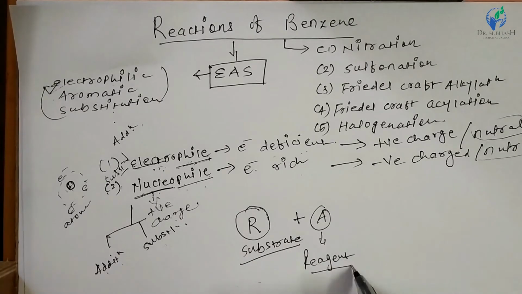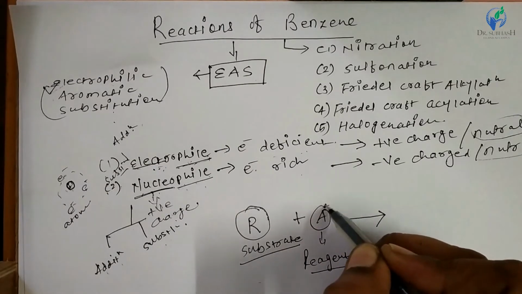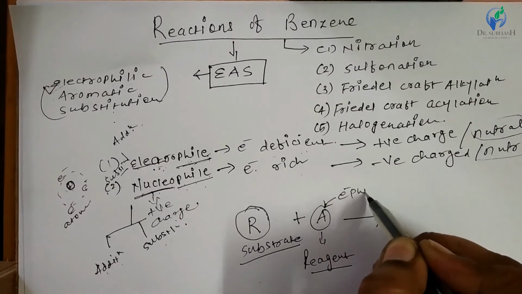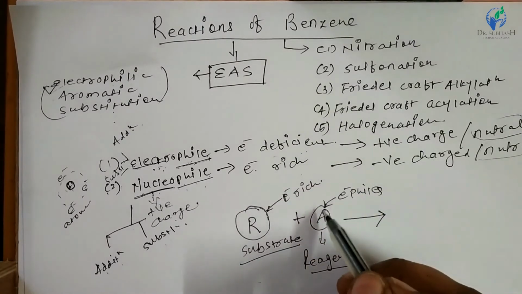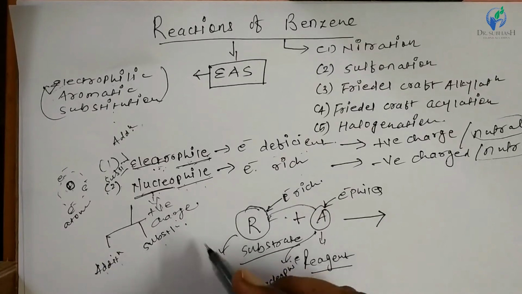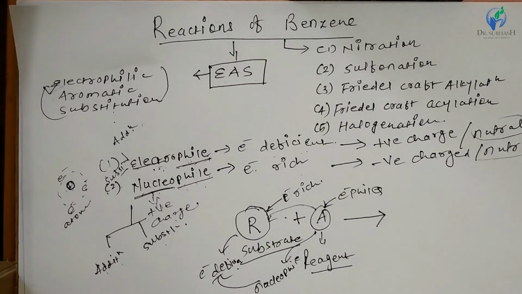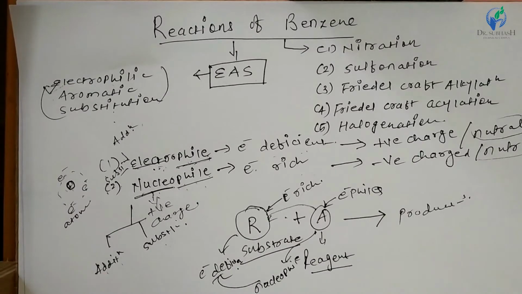When this reagent generates electrophiles, then the substrate acts as an electron rich molecule, so it can easily react with the electrophile. And if the reagent acts as a nucleophile, then the substrate acts as an electron deficient species, so the nucleophile can easily react with this electron deficient substrate and produces the corresponding products, right?